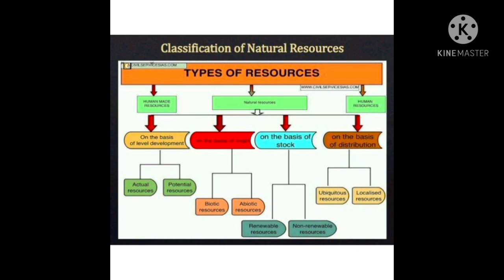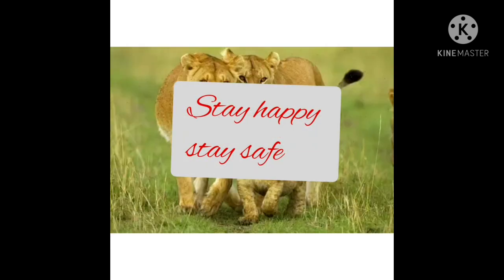And the last, on the basis of their distribution, resources can be classified into two groups: ubiquitous resources and localized resources. Okay students, in our upcoming videos we will come to know about them on the basis of their stock and distribution. Students, till then, stay happy, stay safe.